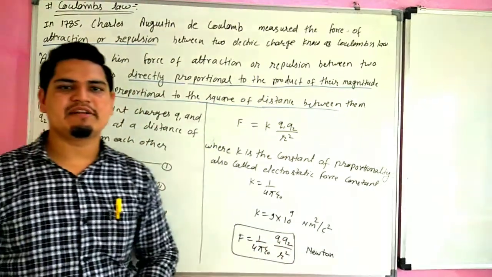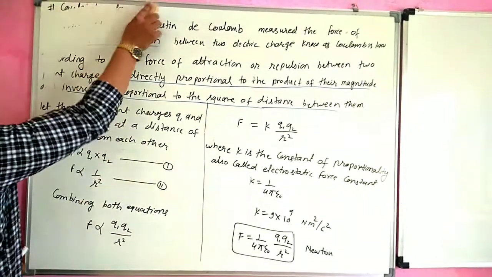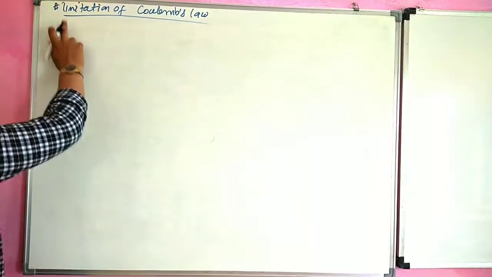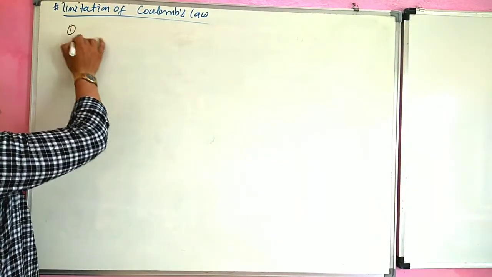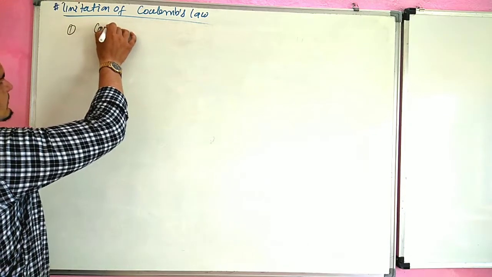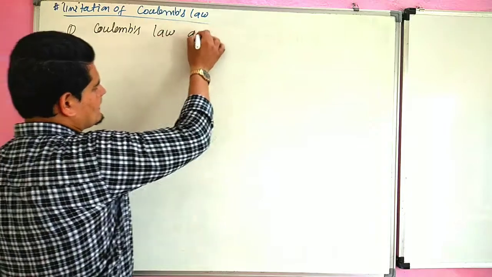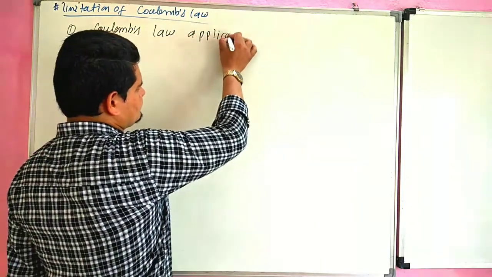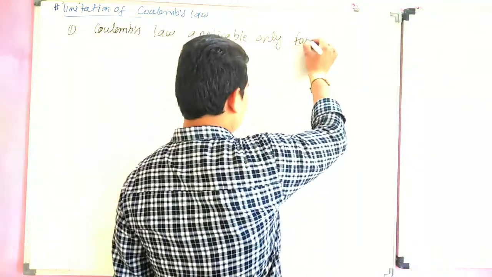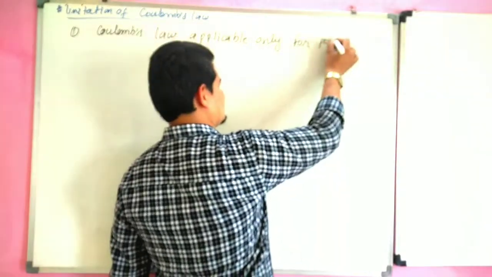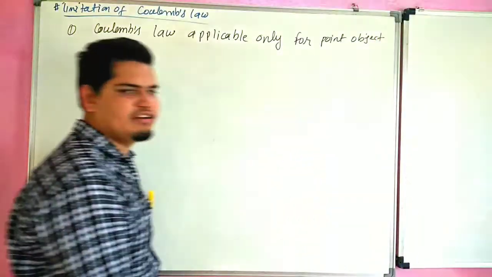There are some limitations of Coulomb's law. So now we are going to start the limitations of Coulomb's law. There are many limitations. First, Coulomb's law is applicable only for point objects, or we can say point charges.